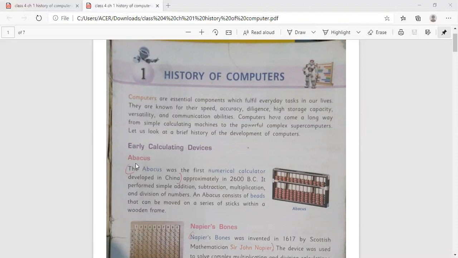First is your abacus. The abacus was the first numerical calculator, developed in China approximately in 2600 BC. It performed simple addition, subtraction, multiplication, and division of numbers. An abacus consists of beads that can be moved on a series of sticks within a wooden frame. Here you can see the picture of the abacus.